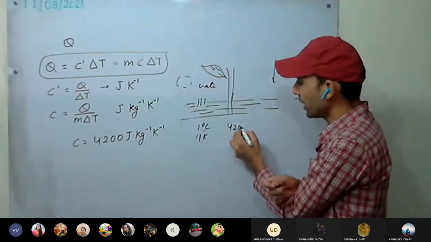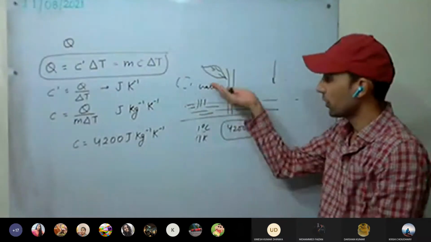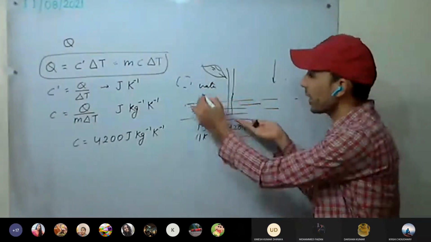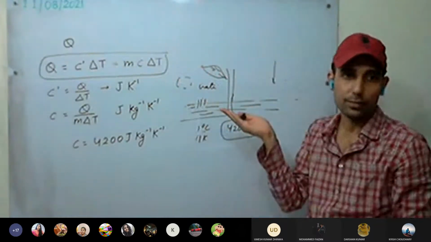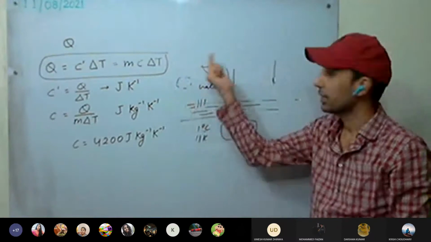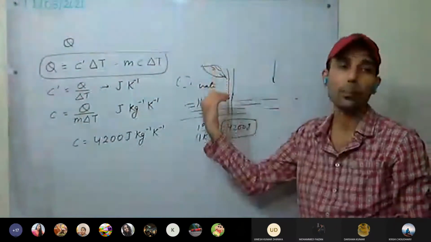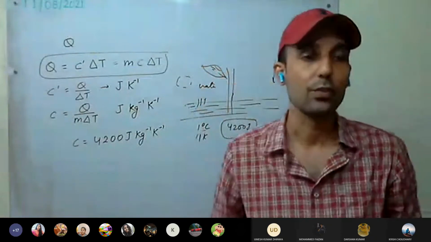So for every kg, it is going to release this much of energy into the surroundings, and that's how the temperature won't drop much. And that's how our plants are saved from freezing.